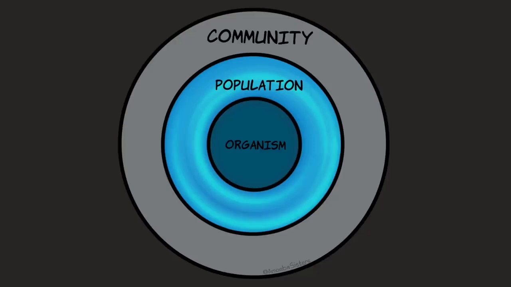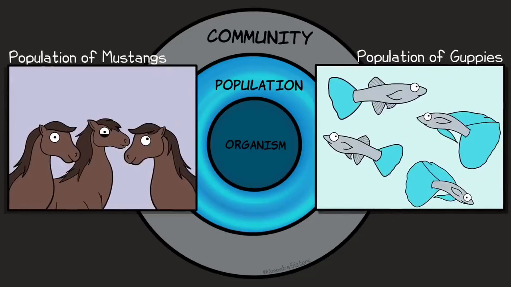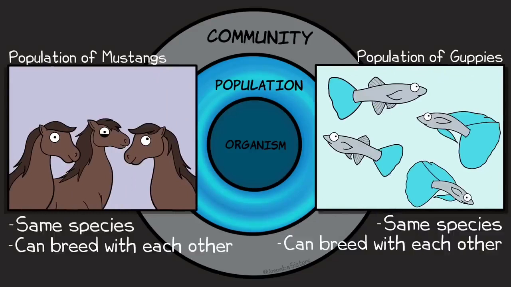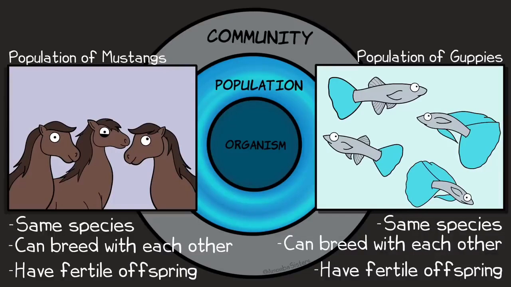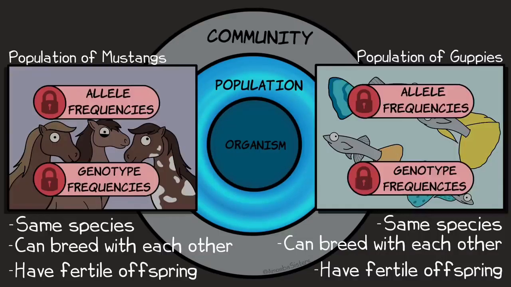A reminder from our ecology videos, a population in this case is a group of organisms that are all the same species and can breed with each other and have fertile offspring. However, there can be variety among a population as they're not clones of each other, but based on Hardy-Weinberg equilibrium, the population's allele and genotype frequencies would remain constant if no evolutionary force acts upon them.